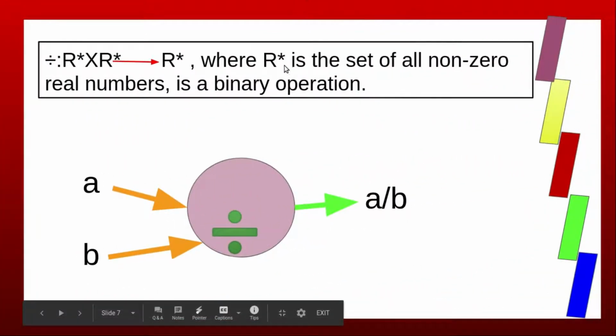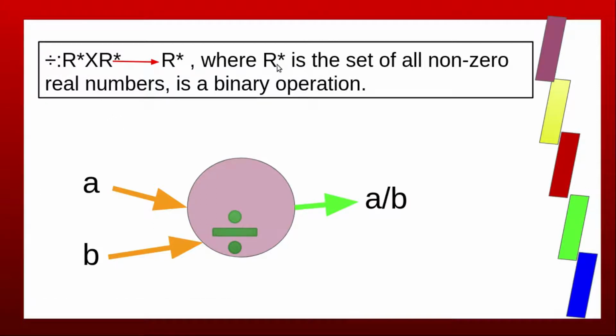Now take R star as the non-zero real numbers. That is, R star equals the set of all real numbers minus the set {0}. Eliminate 0 from the set of all real numbers. Then division, which maps from R star cross R star to R star, is a binary operation. Take any two non-zero real numbers A and B. A by B is a non-zero real number. A by B belongs to R star. So division on R star is a binary operation.